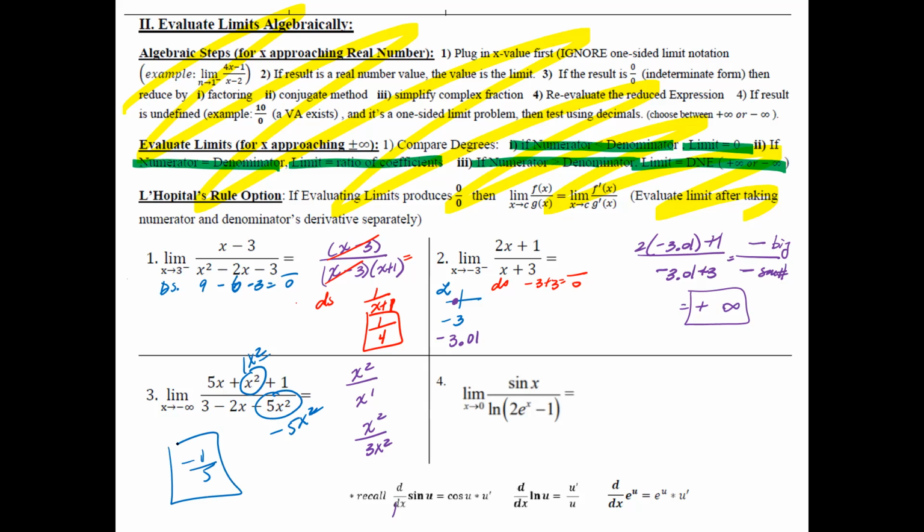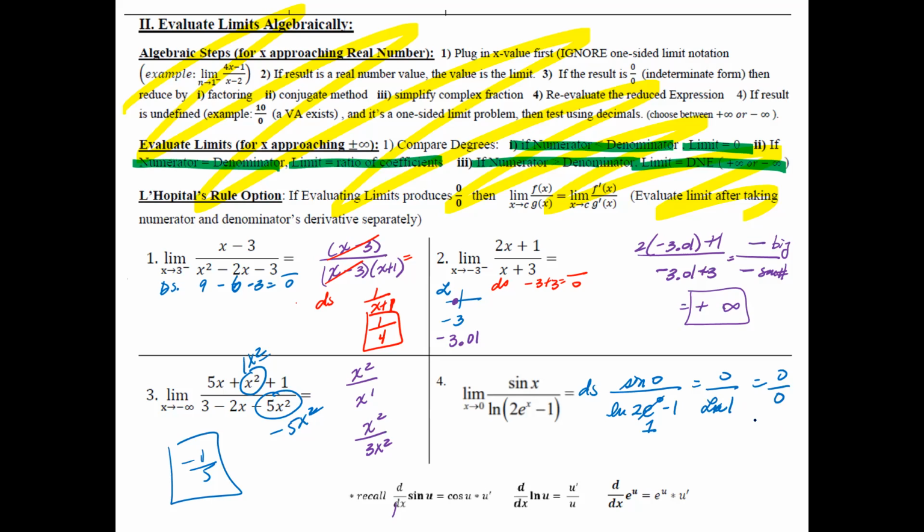All right, let's take a look at number 4. For number 4, if I go ahead and do direct substitution, I will have sine of 0, which is 0. And then I have ln of 2e to the 0 minus 1. This part is just going to give me a 1. ln of 2 times 1 is just ln 2. But then that 2 minus 1 is going to be ln 1, which is going to be a 0 over 0.